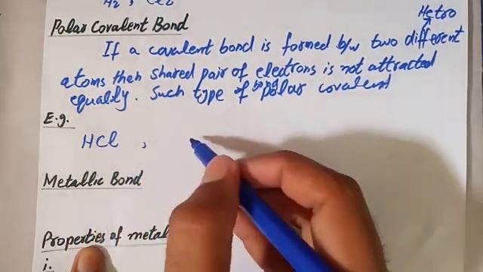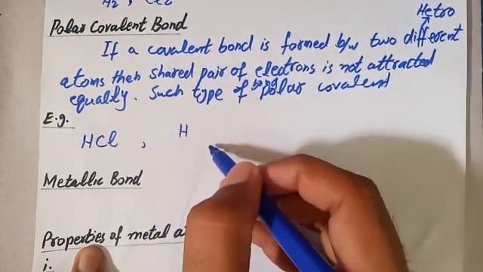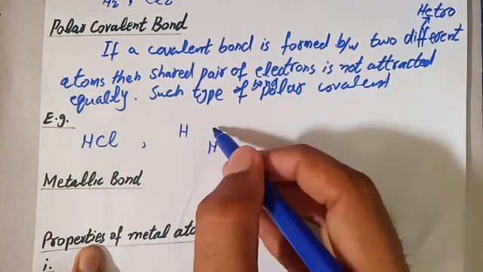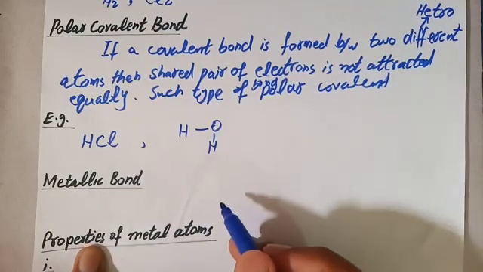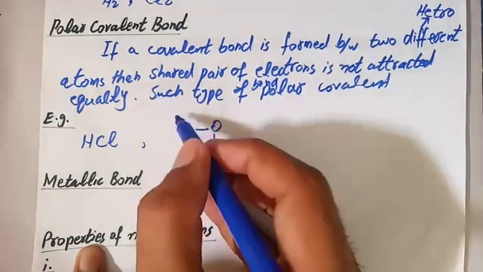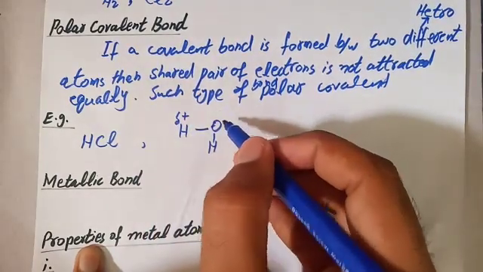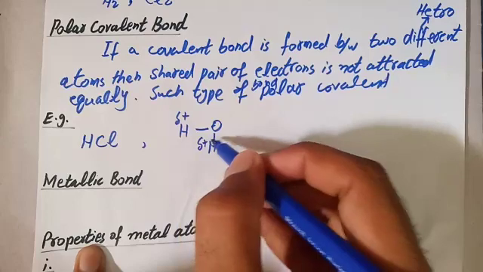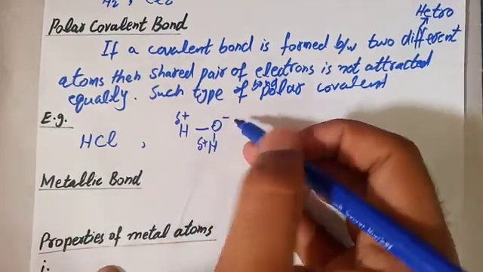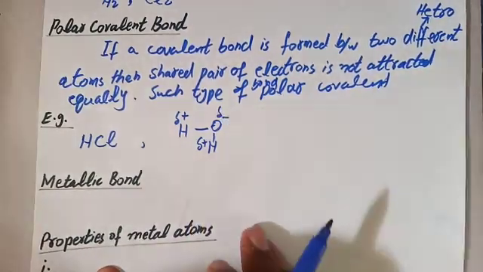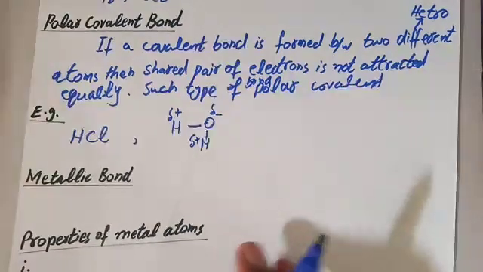Similarly, water molecule is also polar because there are two atoms of hydrogen and one atom of oxygen, and they form a water molecule. They carry partial charges: partially positive hydrogen and partially negative oxygen. So these are examples of polar covalent bond.